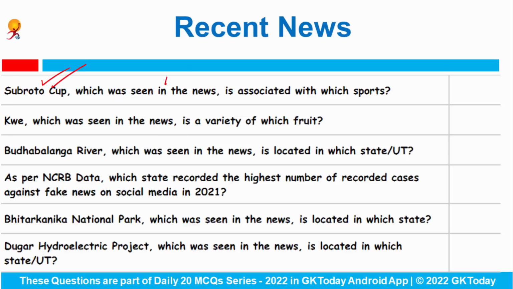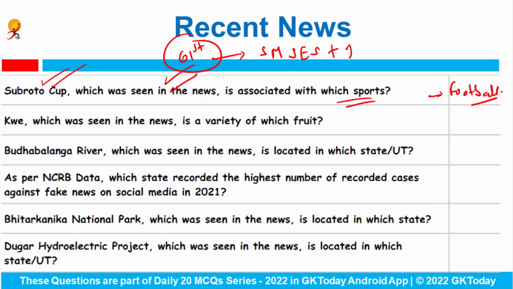Subrata Cup, which was seen in the news, is associated with which sport? This cup is related to football, and recently the 61st edition of this Subrata Cup began, and it is organized by the Subrata Mukherjee Sports Education Society along with the Indian Air Force. It is regarded as the most prestigious football tournament for schools all over the country.